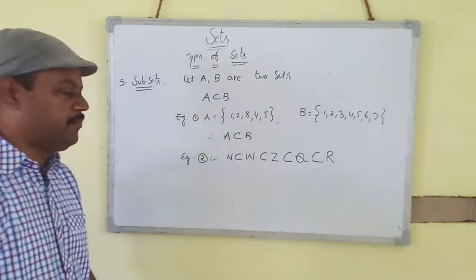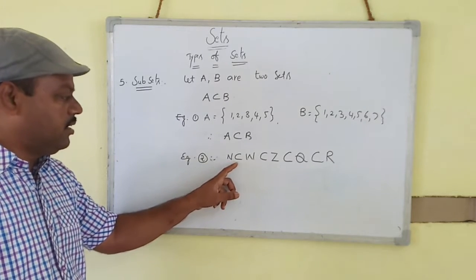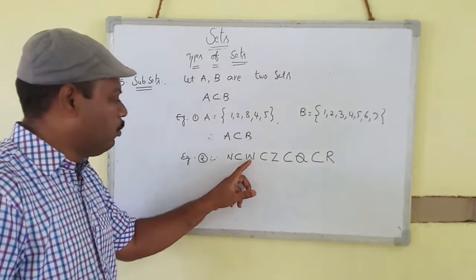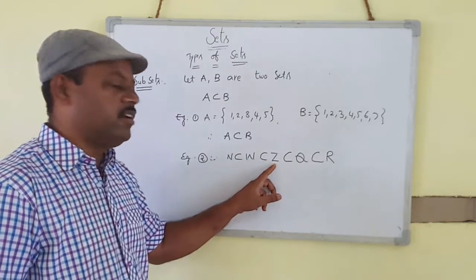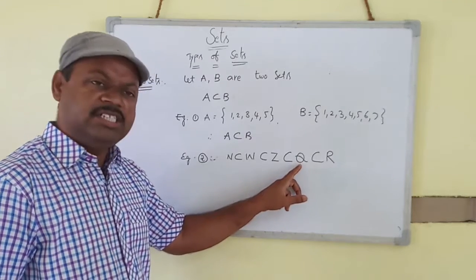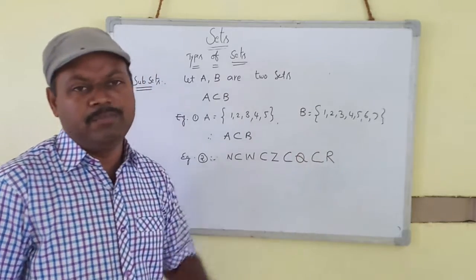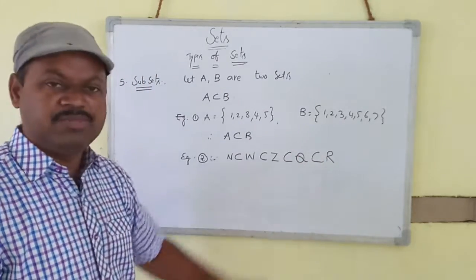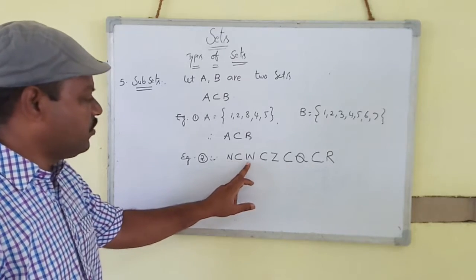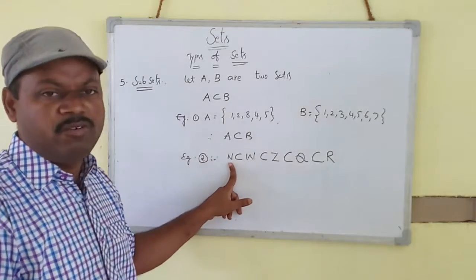Natural numbers are a subset of whole numbers. Whole numbers are a subset of integers. Integers are a subset of rational numbers. Rational numbers are a subset of real numbers. Natural numbers start with 1, 2, 3, 4, 5 and so on.